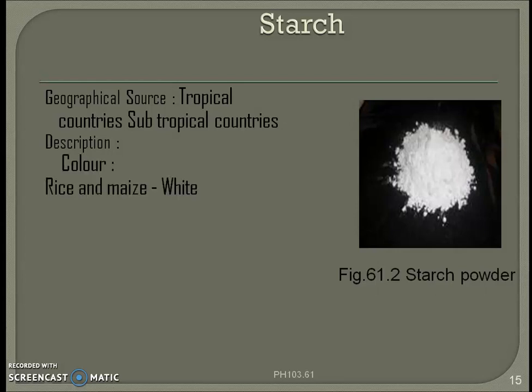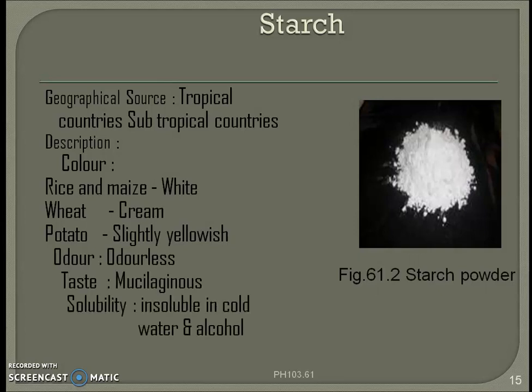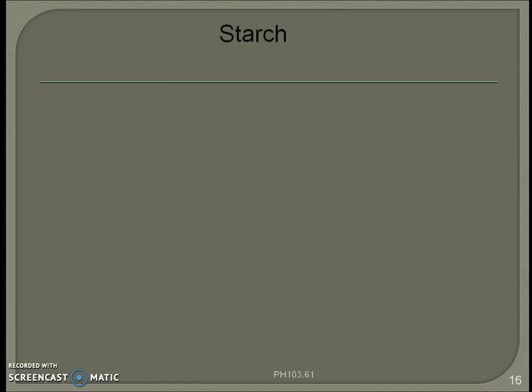Description: color, rice and maize starch are white, wheat starch is cream color, potato starch is slightly yellow. Odor is odorless, taste is mucilaginous, solubility: insoluble in cold water and alcohol.